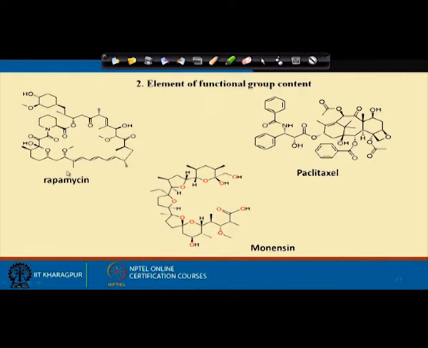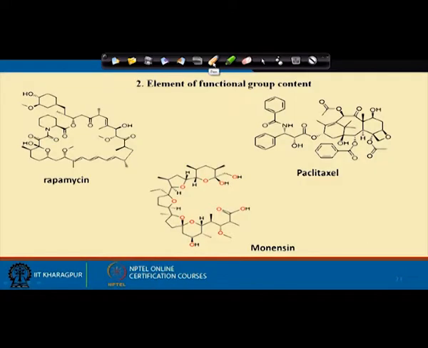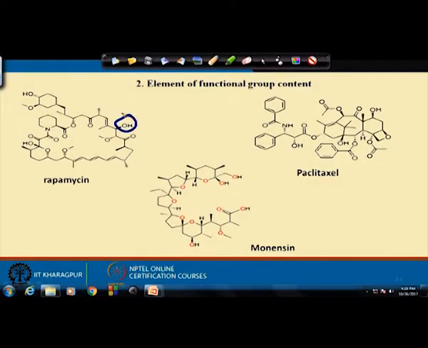in your target molecule. Now, see the molecule rapamycin. You see there are a couple of hydroxy groups, one is a secondary hydroxy group here. So, there are a couple of secondary hydroxy groups in the rapamycin, and you have a quaternary hydroxy group here, you have amide, you have ketone, you have ester. So, these are the functional groups. You have olefins, you have a triene, triple unsaturation, all are E, E olefins.